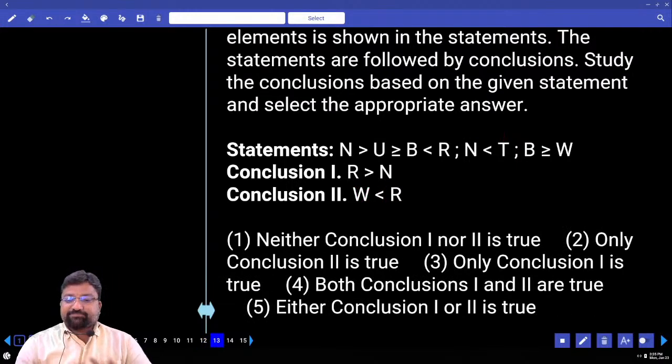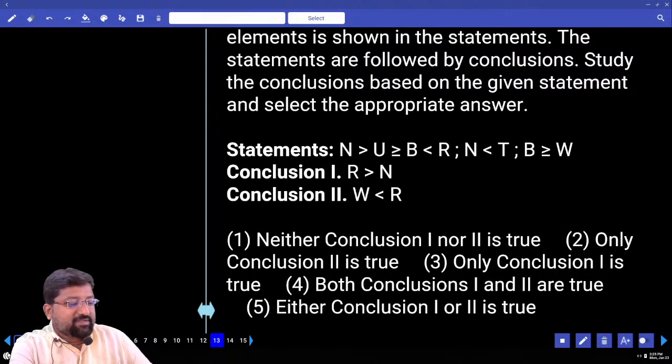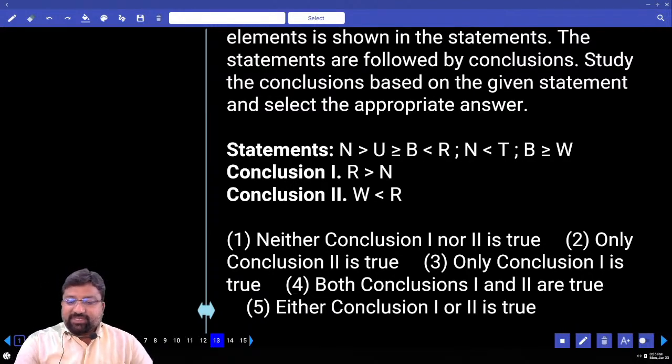13. Next, R and N. I can see R and N in the same line, right? So what's your answer? Opposite symbols cannot be determined. Next, W and R. W less than R.